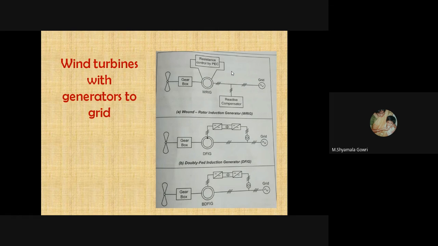For wind turbines with the generator connected to the grid, we have three different configurations: wound rotor induction generator, doubly fed induction generator, and brushless doubly fed induction generator. With that generated electricity, with the help of required compensators, we can connect directly to the grid.